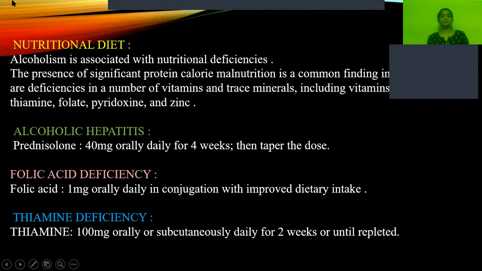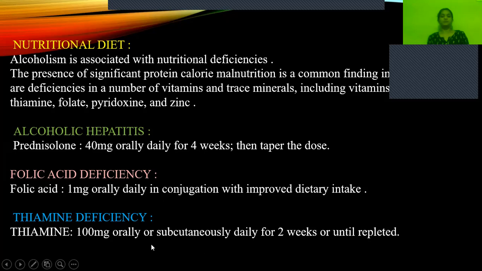Because they will be having bleeding, right? In case of esophageal varices, or blood in the stools, or melena. So in those conditions, there will be folic acid deficiency. For that, we'll be giving 1 mg orally daily in conjunction with improved dietary intake.